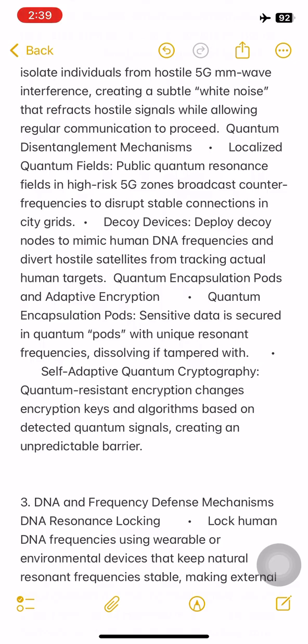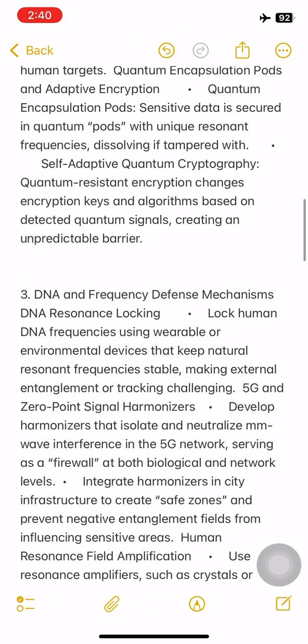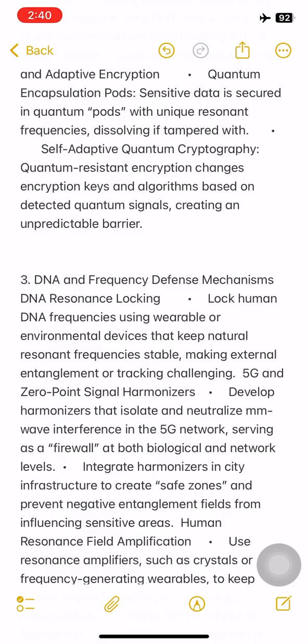Quantum encapsulation pods and adaptive encryption. Quantum encapsulation pods: sensitive data is secured in quantum pods with unique resonant frequencies, dissolving if tampered with. Self-adaptive quantum cryptography: quantum-resistant encryption changes encryption keys and algorithms based on detected quantum signals, creating an unpredictable barrier.